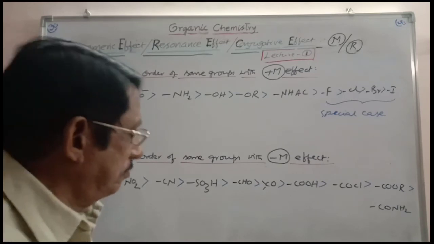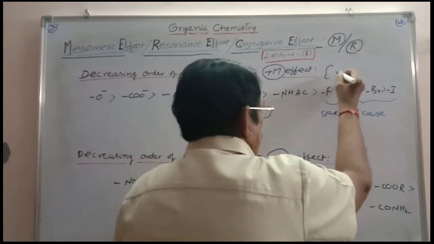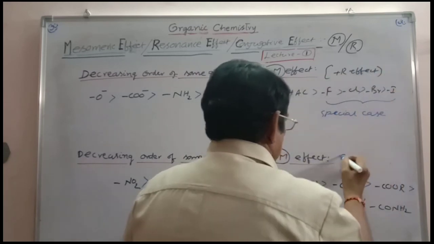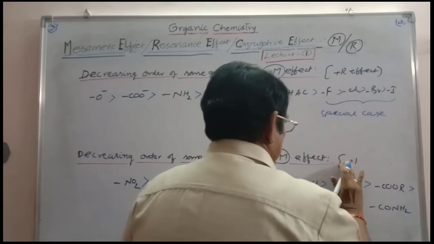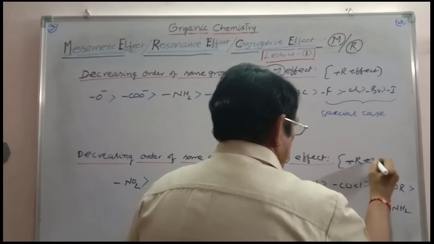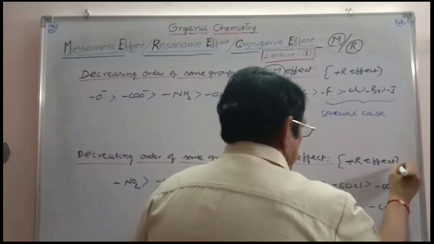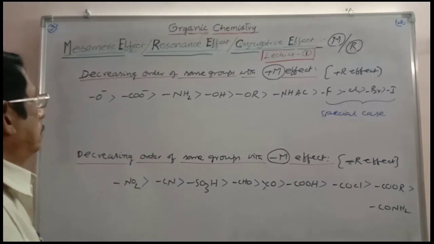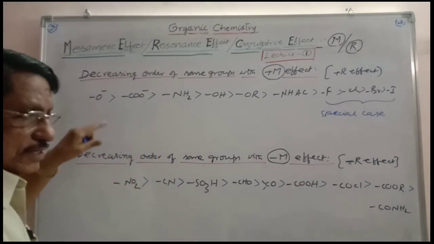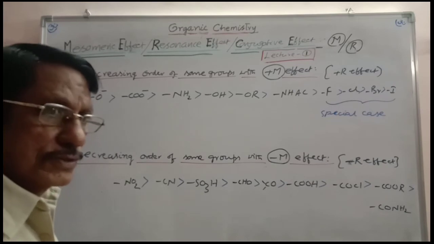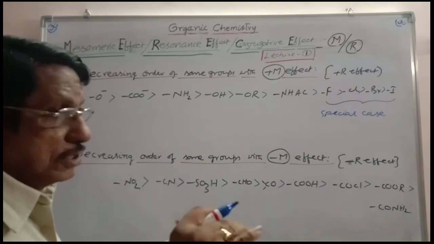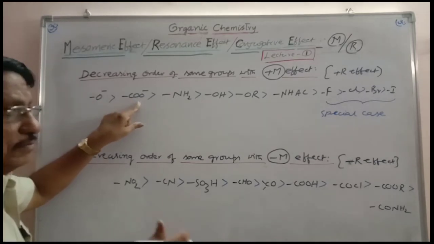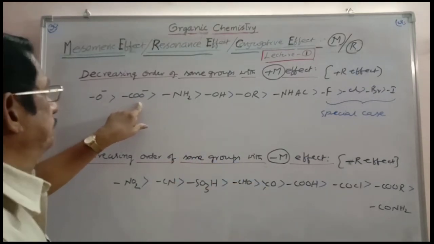Either way you can write. Any anion is a better electron releaser than any neutral, no charge carrying group. So O minus is a better electron releaser than COO minus, because COO minus is getting stabilization.